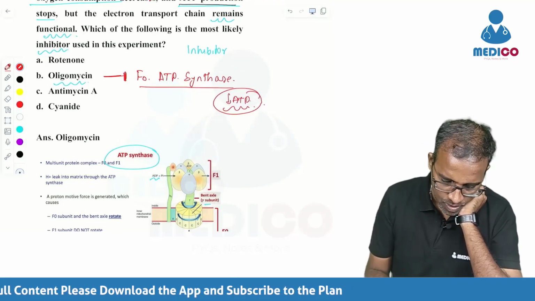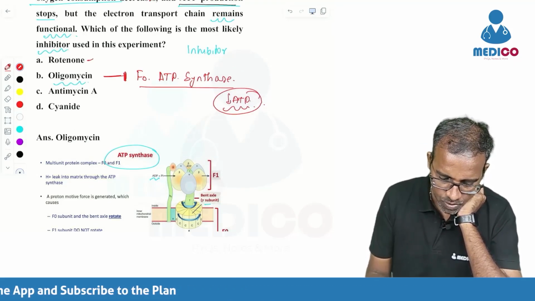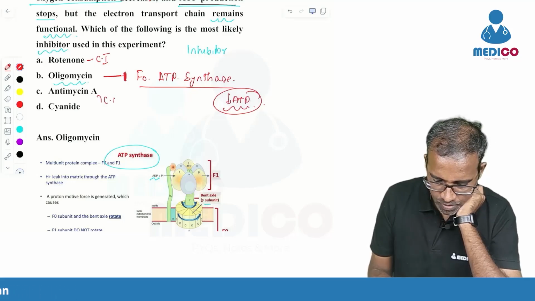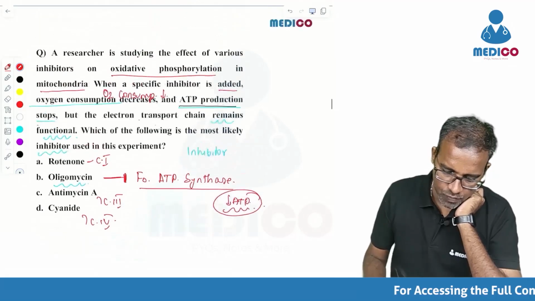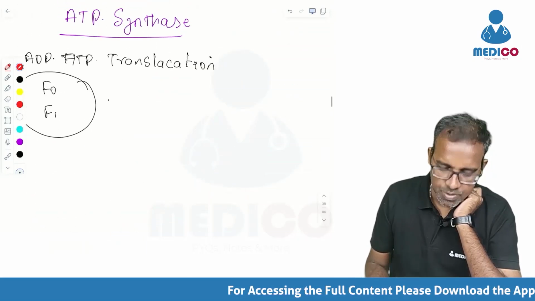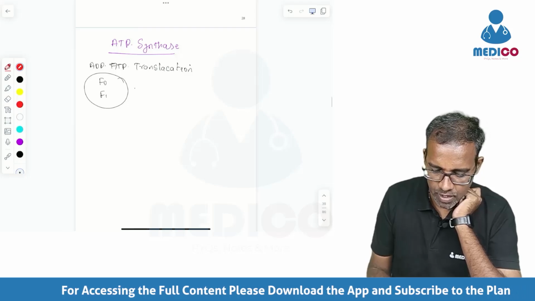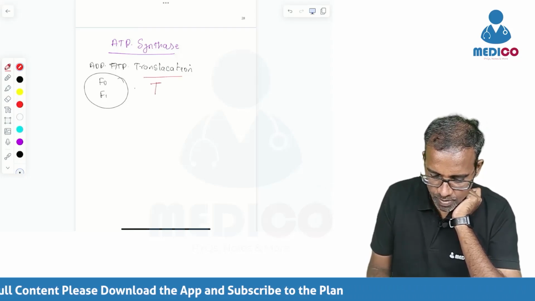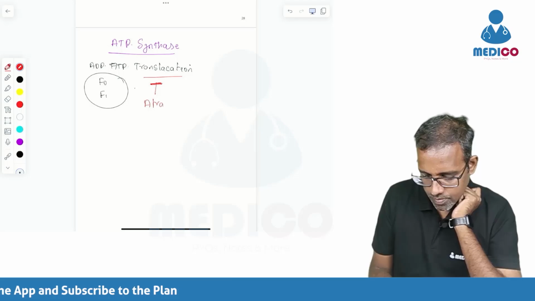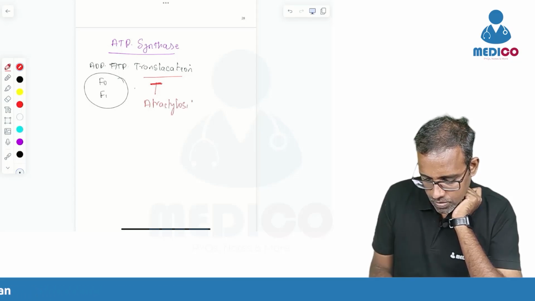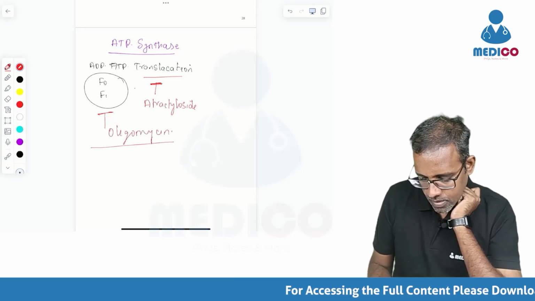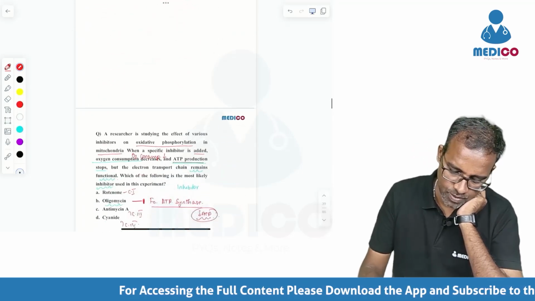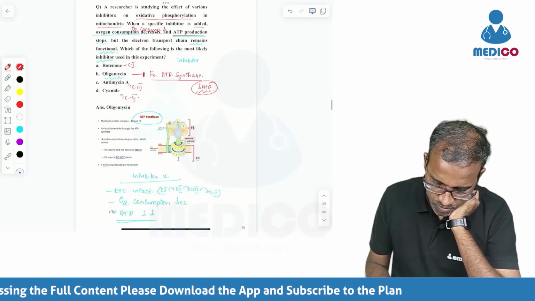We already know the other inhibitors here. Rotenone is for complex 1, antimycin for complex 3, cyanide for complex 4. If you remember carefully, I told you that for ATP synthesis to happen, we need ATP-ADP translocation. This is inhibited by one more drug called atractyloside. So both atractyloside and oligomycin will target ATP synthesis, oligomycin especially F0. That's about it. The answer is very clear.